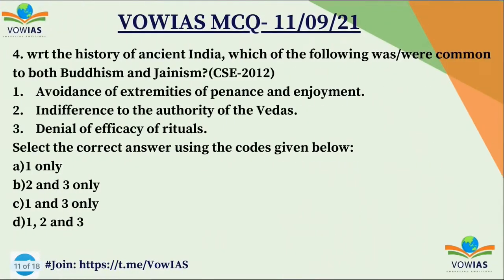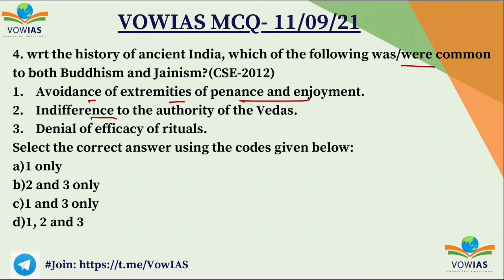Now let's move on to the 4th question. It's a previous year CSE question of 2012. With respect to the history of ancient India, which of the following were very common to both Buddhism and Jainism? Buddhism and Jainism are very important from the examination point of view, so do keep a close eye on Buddhism and Jainism. First one, avoidance of extremities of penance and enjoyment.